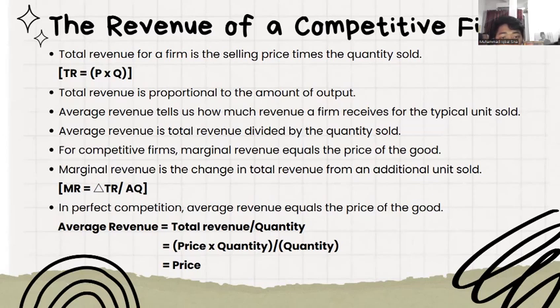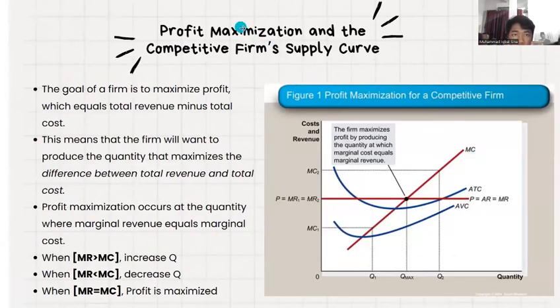For competitive firms, marginal revenue equals the price of the good. Marginal revenue is the change in total revenue from an additional unit sold. As you can see, this formula, marginal revenue equals delta total revenue divided by additional quantity. In perfect competition, average revenue equals the price of the good. Next.